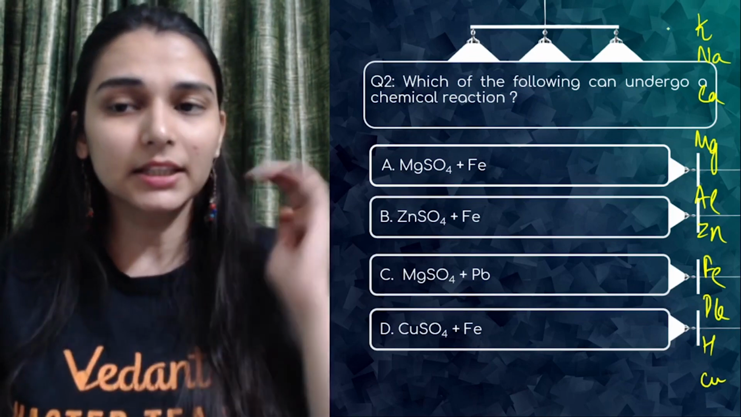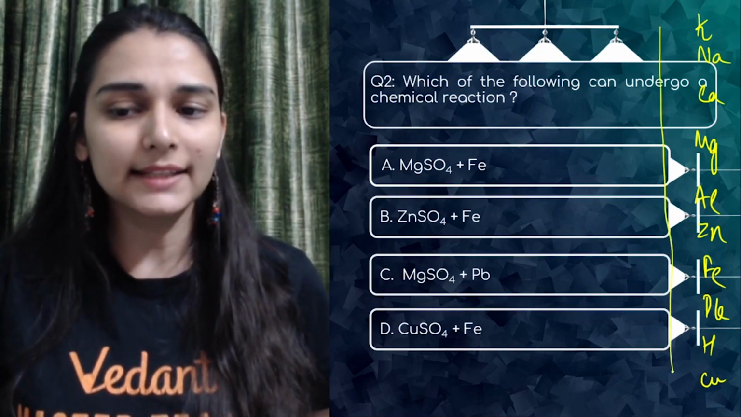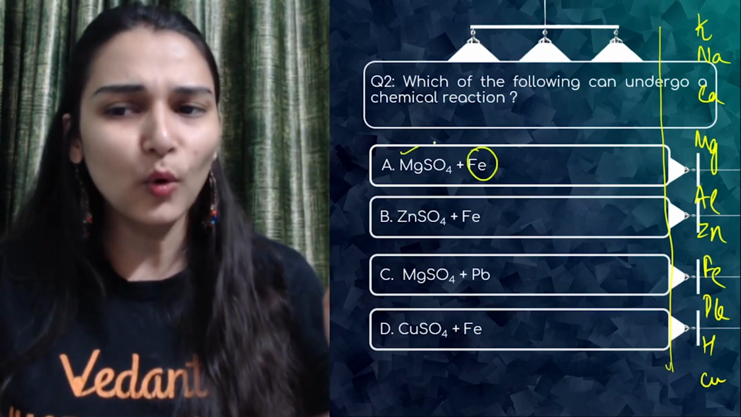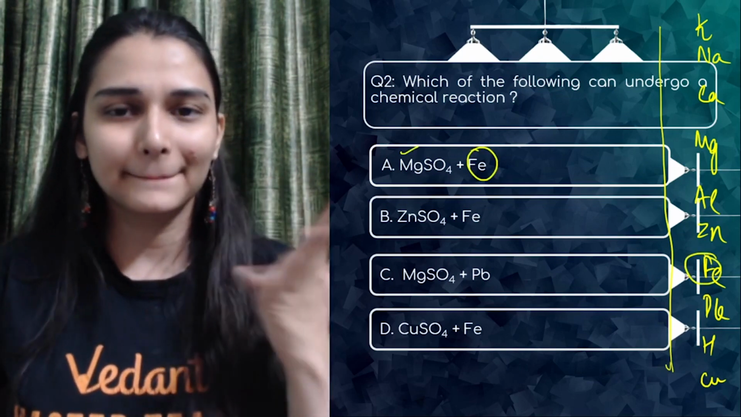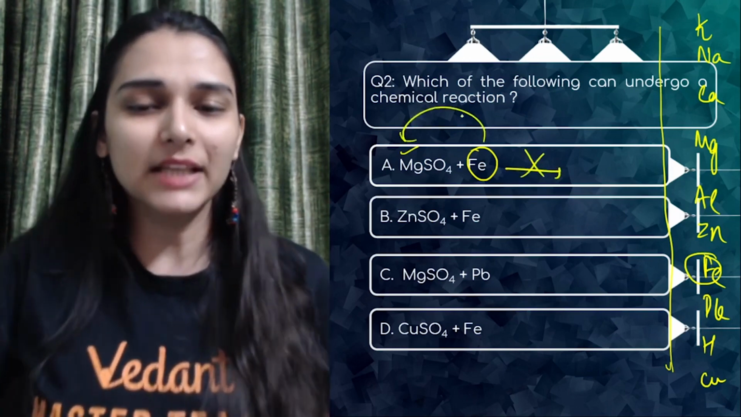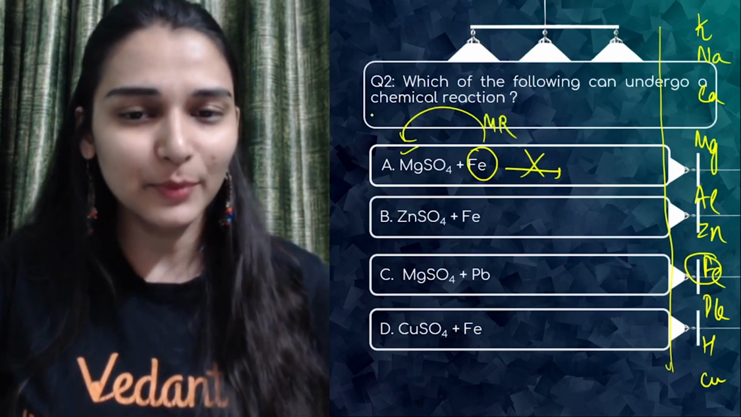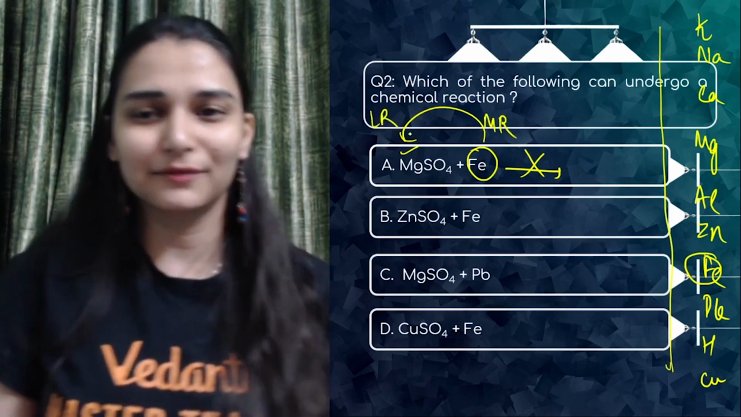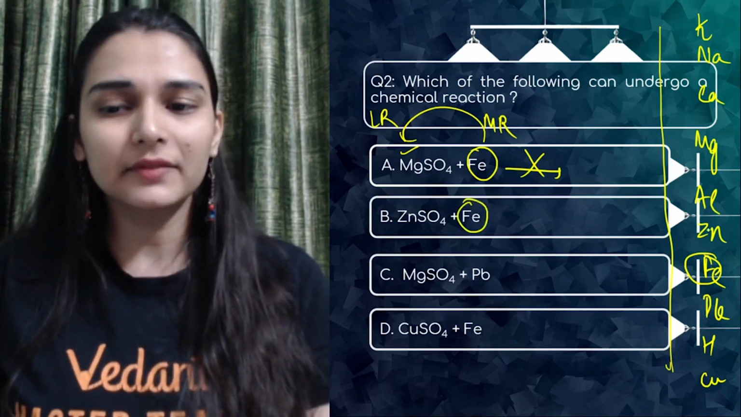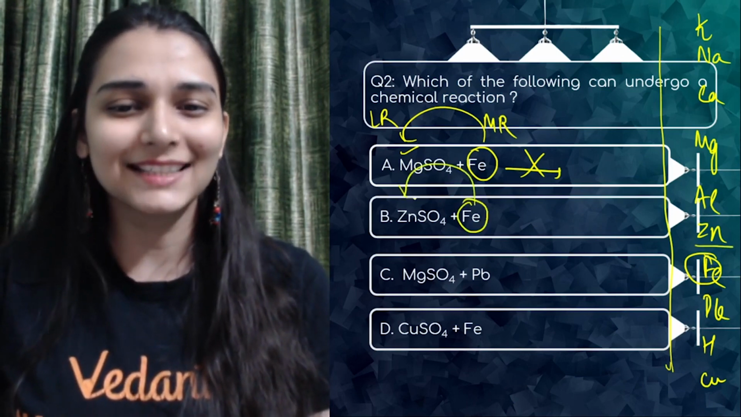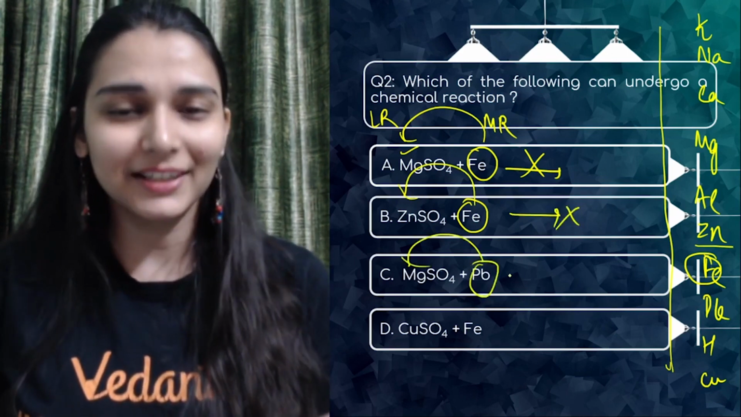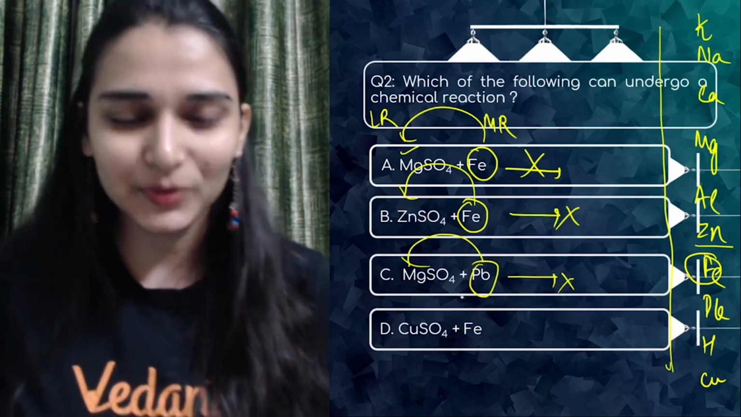So you know that this is decreasing order of reactivity. As I'm going down, reactivity of metal is decreasing. Iron, is it more reactive than magnesium? Nope. So iron is not able to displace magnesium, because I know only a more reactive element can displace a less reactive one. Not possible. Is iron more reactive than zinc? Nope. Not possible. Is lead more reactive than magnesium? सवाल ही पैदा नहीं होता.